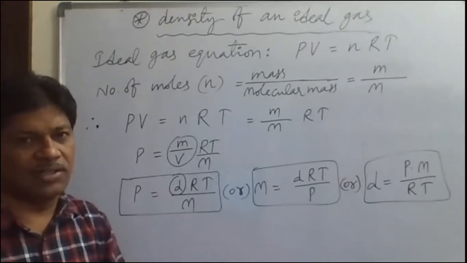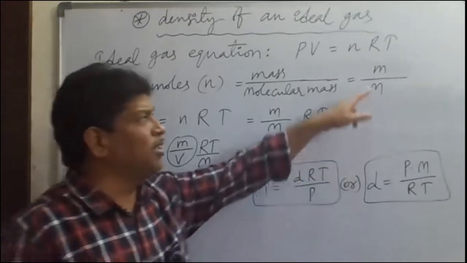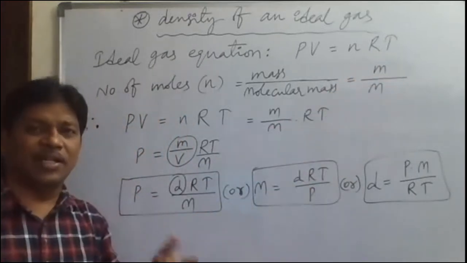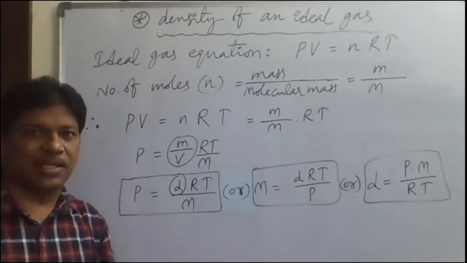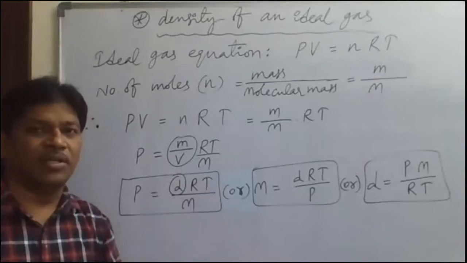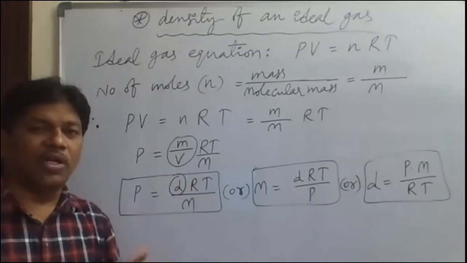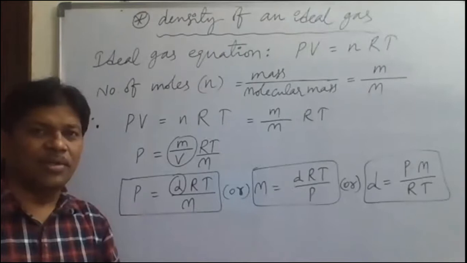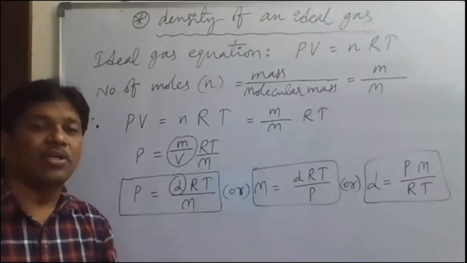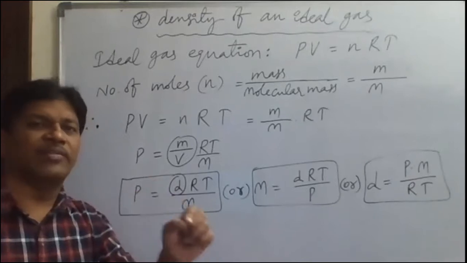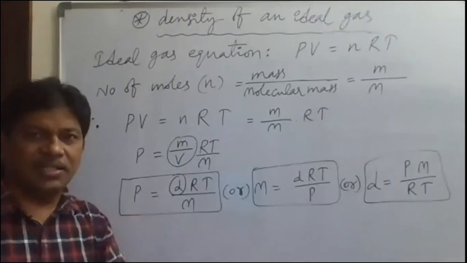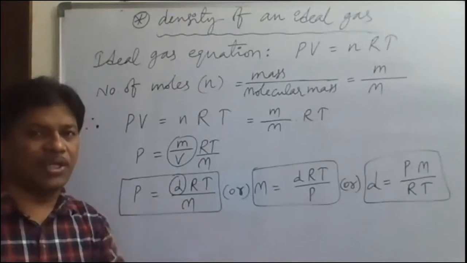Once again, we will revise all the R values. And capital T is what? Kelvin temperature. If you are given temperature in centigrade or Celsius scale, we have to convert the centigrade temperature into Kelvin temperature, absolute temperature. So what is the conversion factor here? Suppose 25 degrees Celsius is the room temperature. So 25 degrees Celsius plus 273 will give 298 Kelvin. Like that we can convert centigrade temperature into Kelvin temperature.